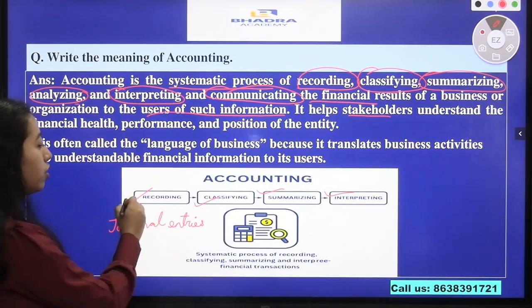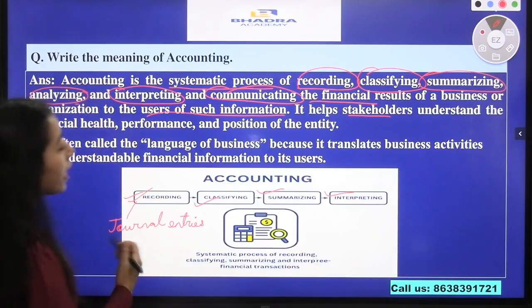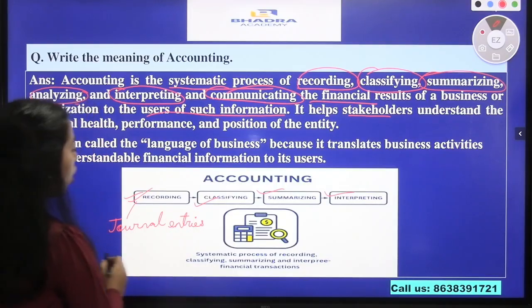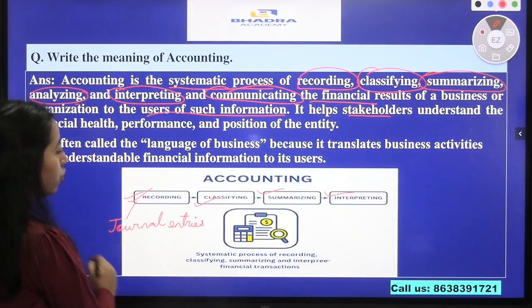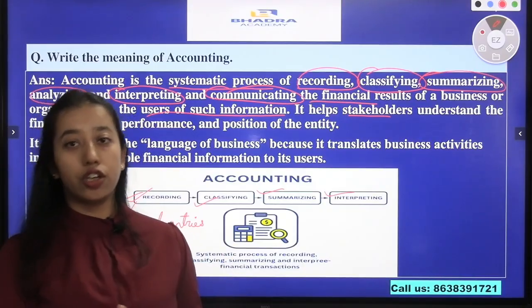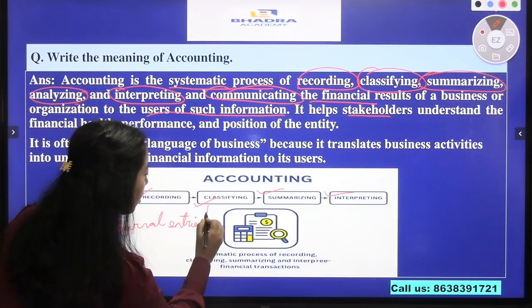So that is the first entry and it is recorded as journal entries. The next step in the process is classifying. All the different kinds of journal entries will be classified into different accounts or different ledgers, and that is what we call ledger posting.